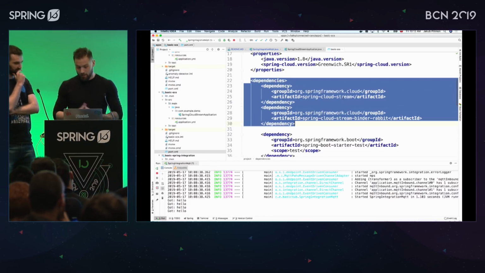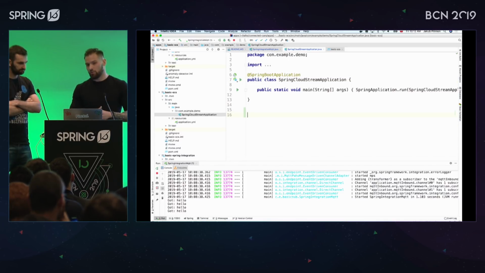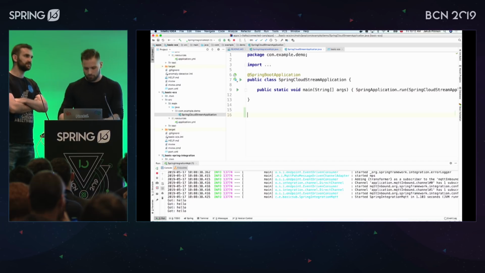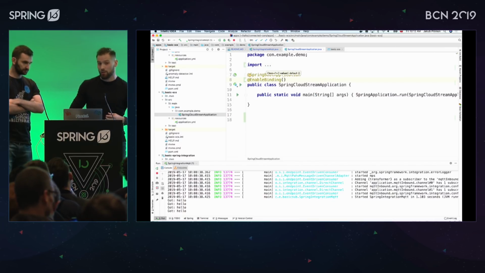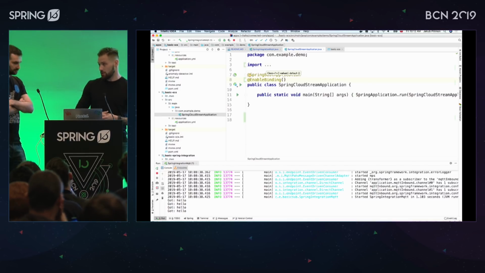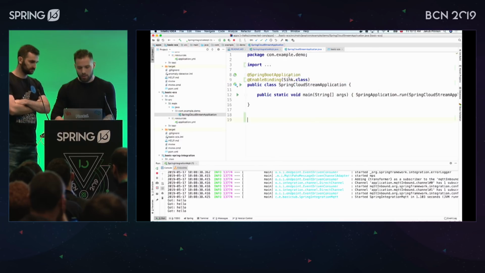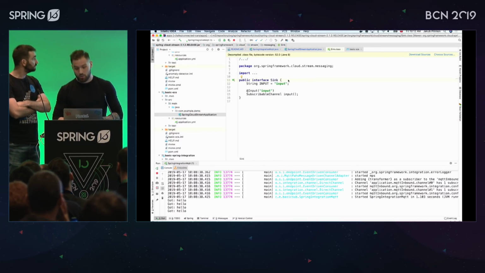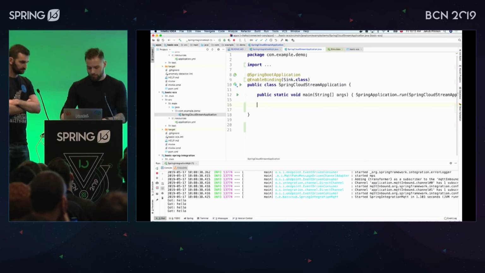Thanks to this kind of engineering, you can actually type things like that. You need to define the number of channels that you are going to talk to. In this case, how many channels? We have an application that listens to a topic, so it's one channel. Input or output? It's an input channel. So you have to enable binding to the definition of channels. The situation in which you talk to one input channel or one output channel is kind of common, so there are predefined interfaces. One of them is called Sink. If you take a look inside the Sink class, it has one input channel called input. And what do you want to do if there's something incoming from this channel? Log it out.